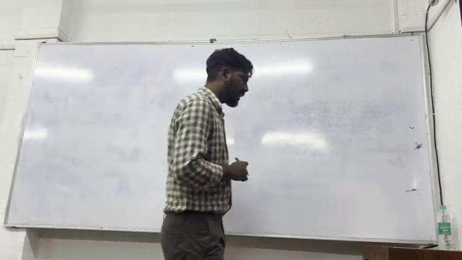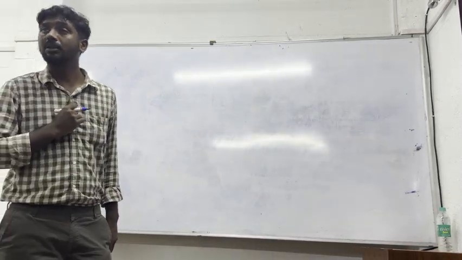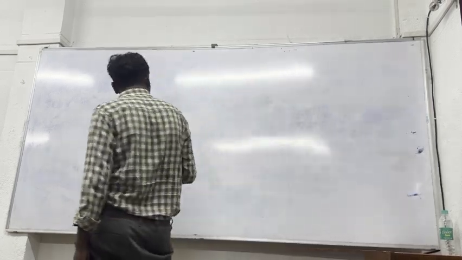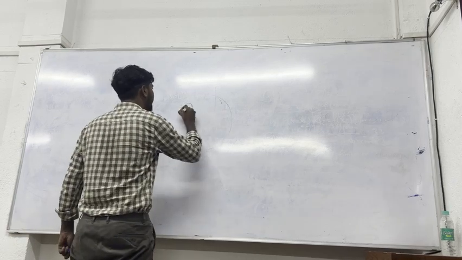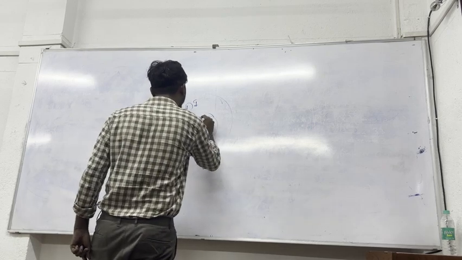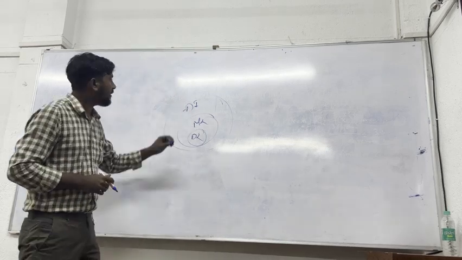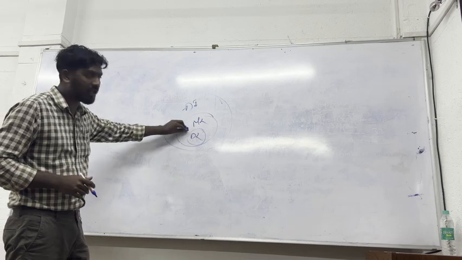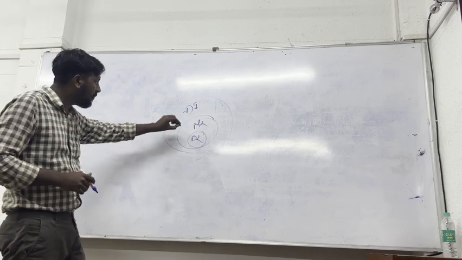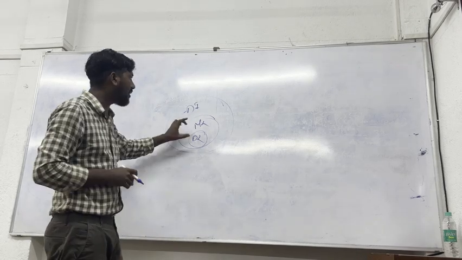Now, what is machine learning? Machine learning is a subcategory that belongs to AI, artificial intelligence. One picture you need to understand: this is the AI, artificial intelligence, the parent, and this is the ML, machine learning, and this is deep learning. Whatever we design in machine learning and deep learning, every algorithm should fall in the category of AI. These are the subclasses of AI.